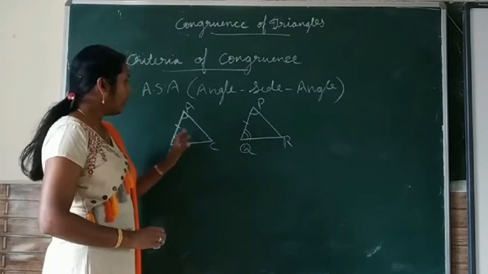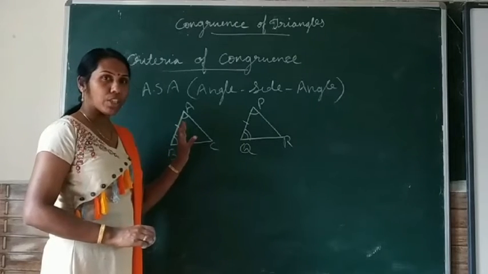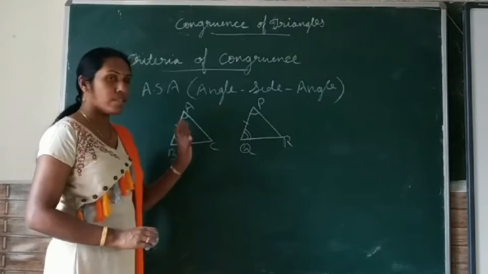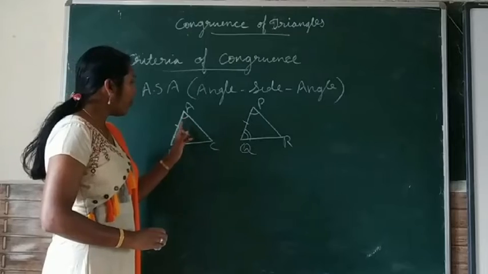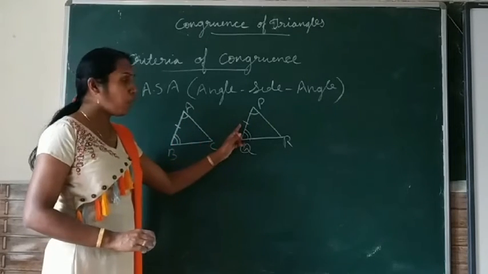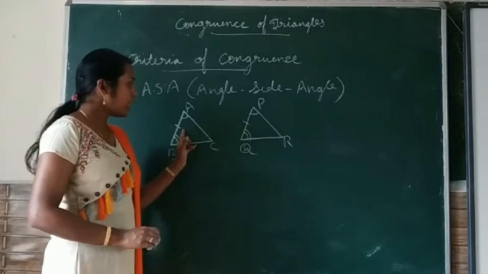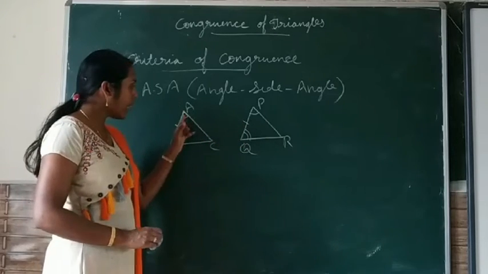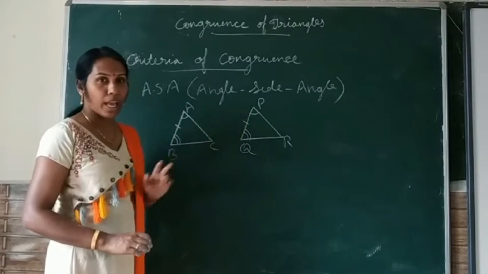In this set, three pairs of values are given: two pairs of corresponding angles and one pair of corresponding sides, which are the included sides between the given corresponding angles.